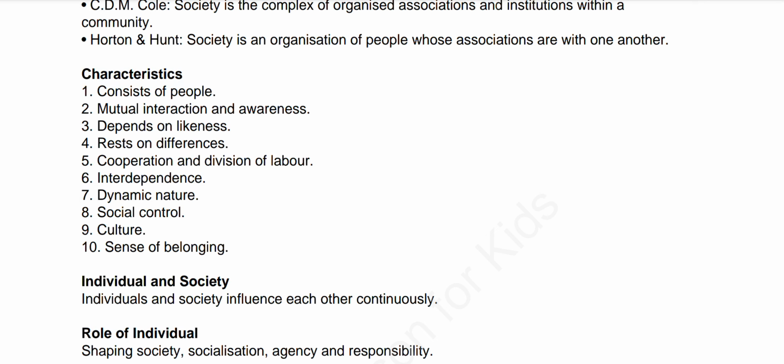Now let's move on to the ninth point, which is culture. Each society is different from the other. Every society is unique because it has its own way of life, which is known as culture, right?